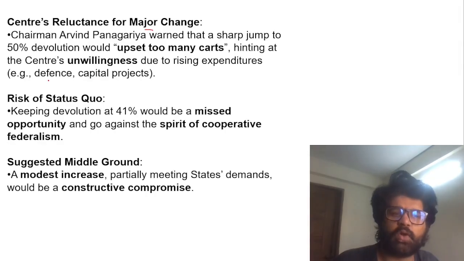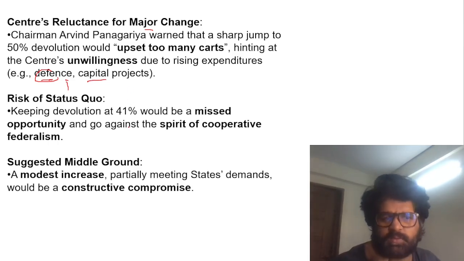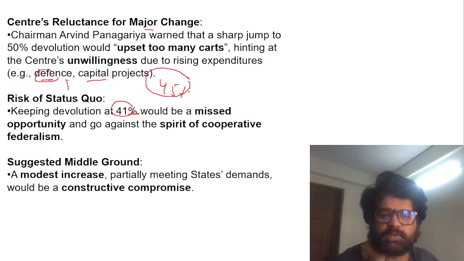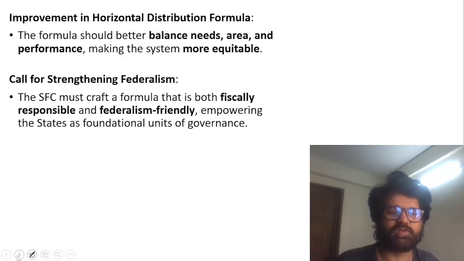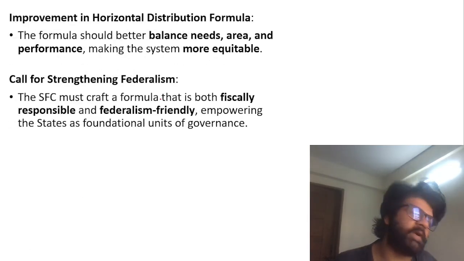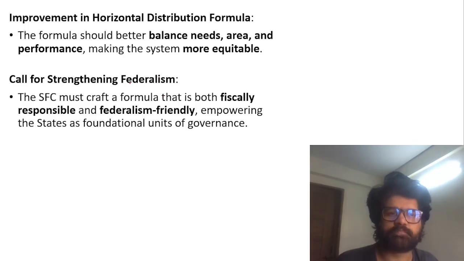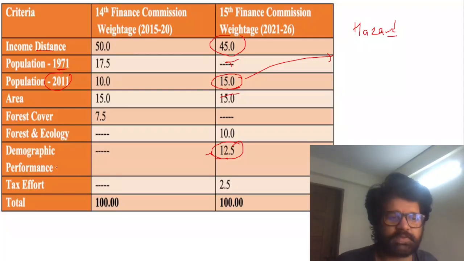The Center's reluctance: the Center is saying that there are already so many things we have to spend on, defense, China, Pakistan, capital projects, so we cannot increase much. But 41% is not the way. There should be a middle ground. If not 50, at least increase it to 45% as a middle path, the Madhyama marga, Buddhism's eightfold path: right view, right intention, right speech, right action, right livelihood, right effort, right mindfulness, right concentration. So there has to be a middle ground, because that will only promote federalism, cooperative federalism, whatever you want to call it. And the horizontal distribution formula can be better. So let's see what formulas the 16th Finance Commission comes up with, and what happens then.